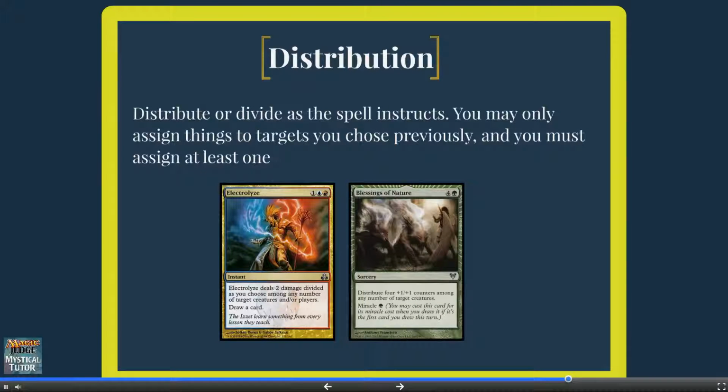Finally, you get to distribute any effects that the spell has. Cards like Electrolyze and Rolling Thunder allow you to distribute damage, while cards like Obscene Charm and Blessing of Nature allow you to distribute +1/+1 counters. You can only distribute to targets you chose previously, and you must distribute at least one to each chosen target.